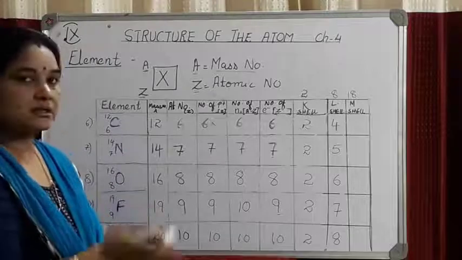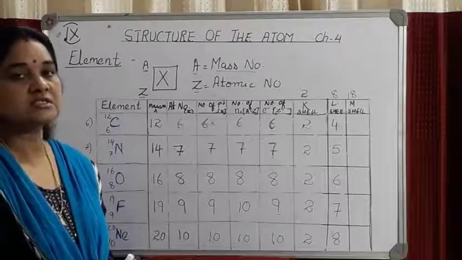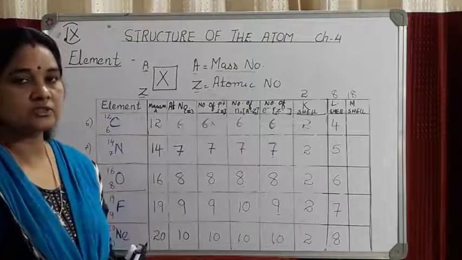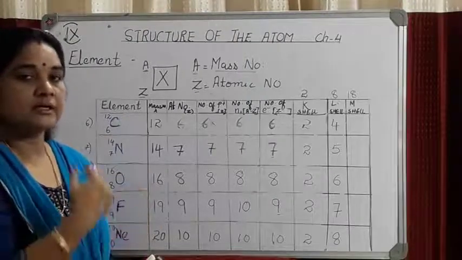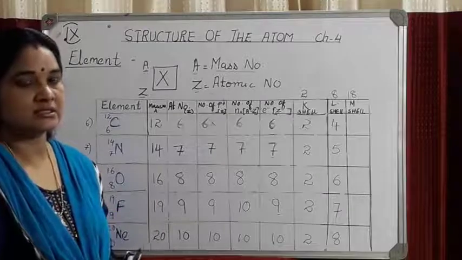Now let's see the atomic orbital diagram of the first 10 elements, how the electrons are distributed and how you can show the electrons in the various shells for the 10 elements. The remaining 10 elements we will be studying in the next class.